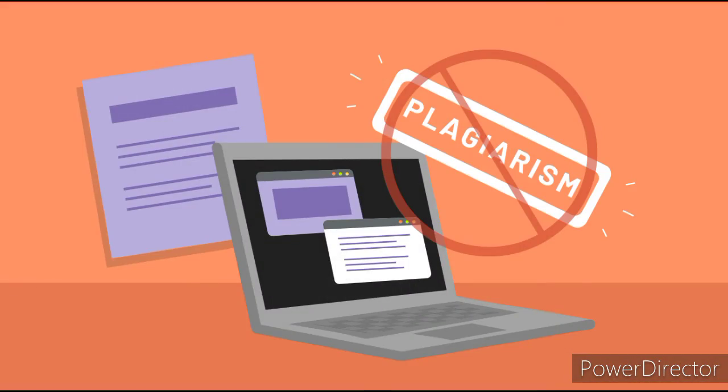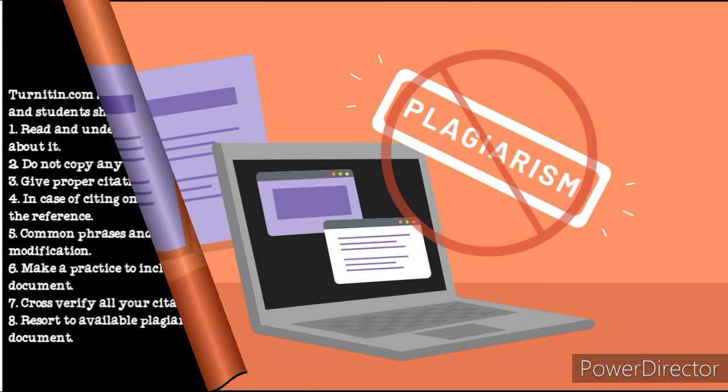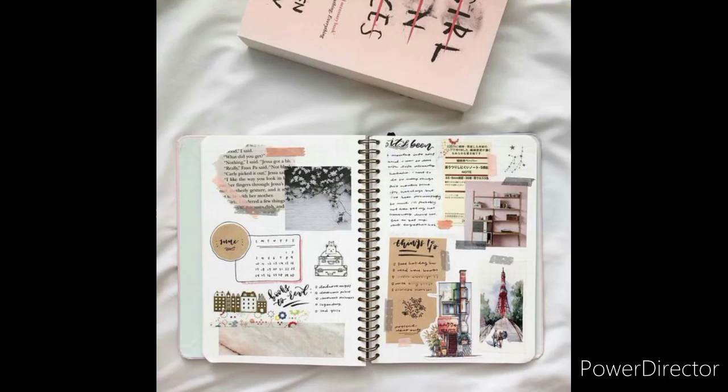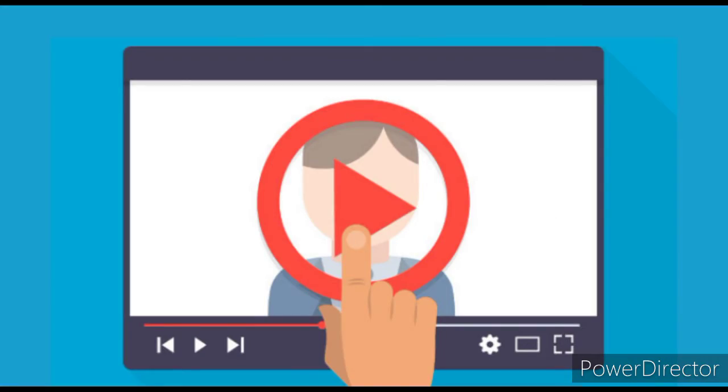Tips to avoid plagiarism. Turnitin.com suggests some techniques to avoid plagiarism that teachers, researchers, and students should know. Number 1, read and understand the original document several times before you start explaining it. Number 2, do not copy any word or sentence from the original document. Number 3, give proper citation to all sources, which are books, journals, websites, videos, etc.